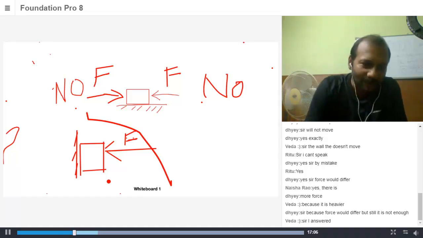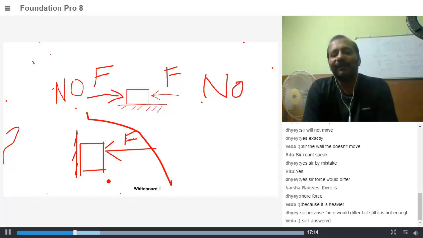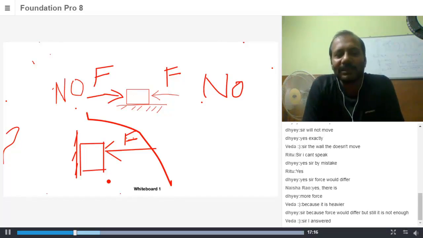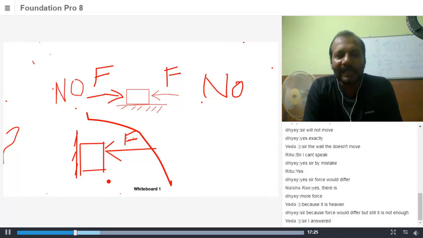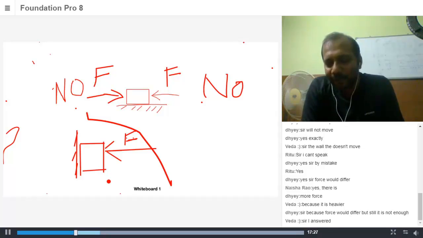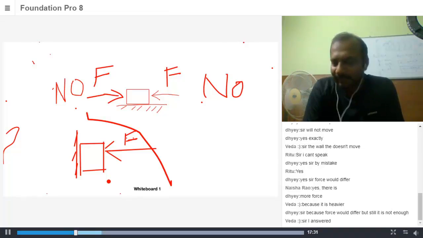Fine, let me sum up all the things that you have told me. Now, you would be surprised to know that there is absolutely no difference in physical sense between the two situations. The situation shown in the upper figure is almost identical to the situation shown in the lower figure. Now, why does that happen?